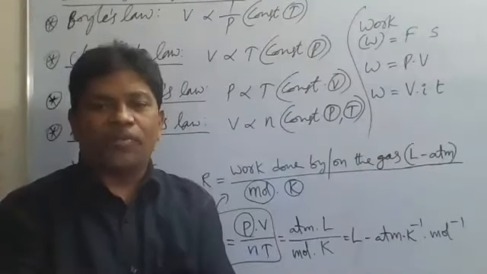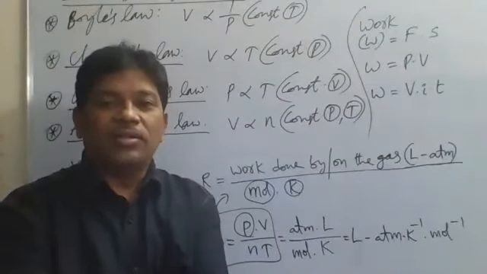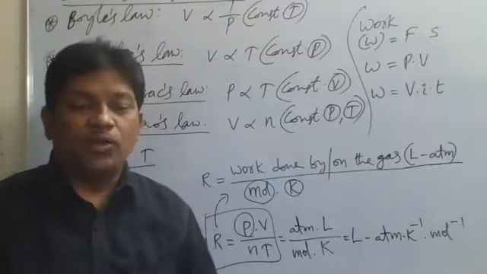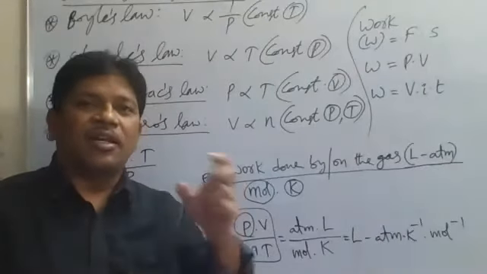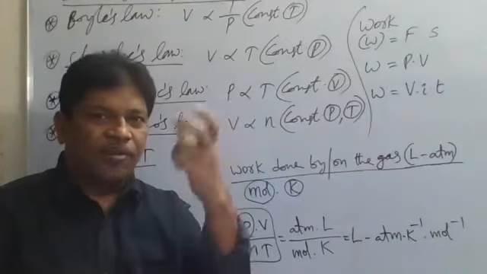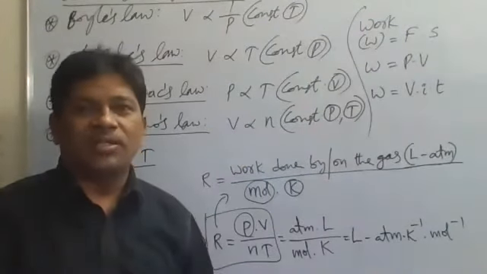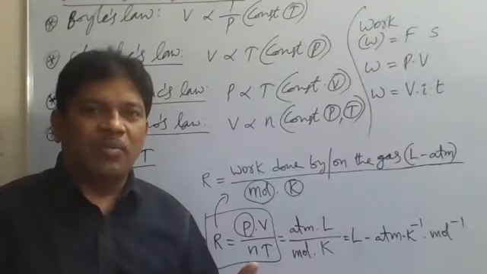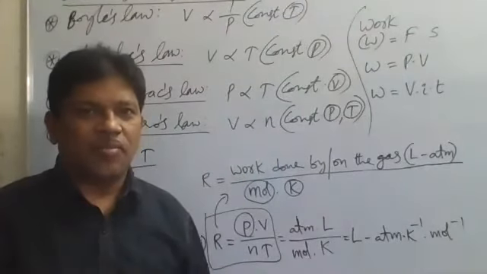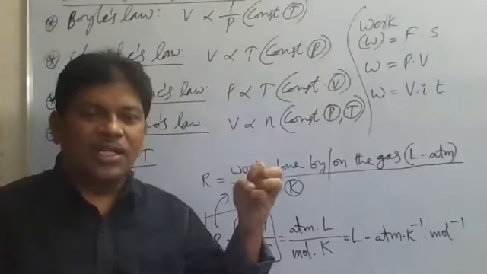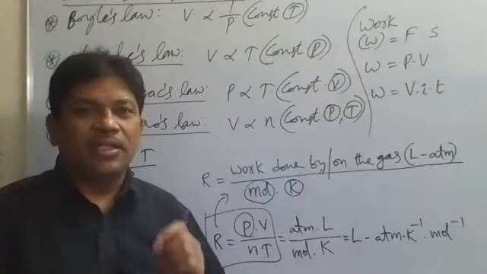If a bulb is glowing, which type of work is that? Electrical work. When a fan is rotating, it does electrical work. So electrical work is done by electrical appliances, by consuming some amount of voltage and electric current in a given time.